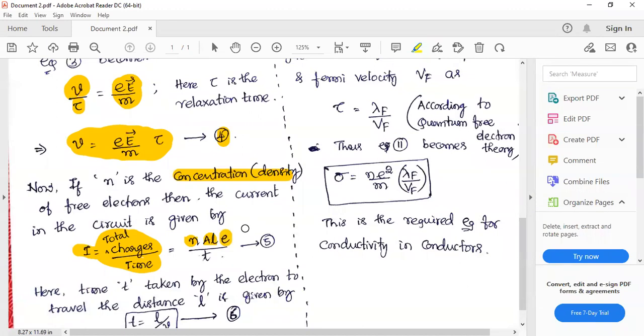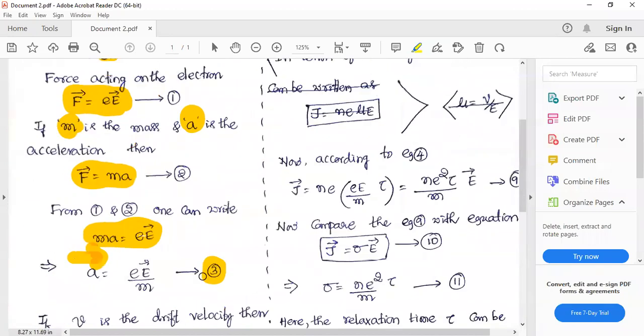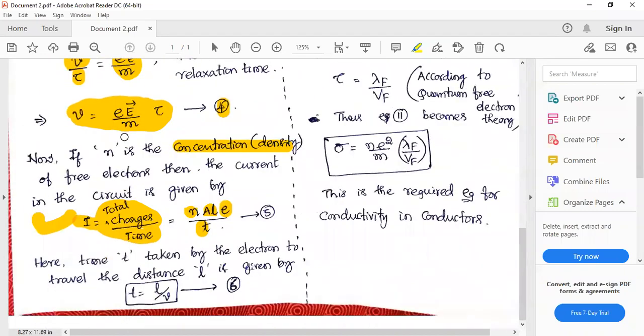Now, those charges are divided by time. Total charge by time will give us the current. Basic definition of current. Now I know t is the time taken by the electron to cross this length L. If L is the length of the conducting material, t is the time taken by the electron to cross this length. Therefore, in terms of velocity, I can write time as L divided by v. This is same as v is equal to L by t, therefore t is equal to L by v. This is the time taken by the electron to cross the length L.